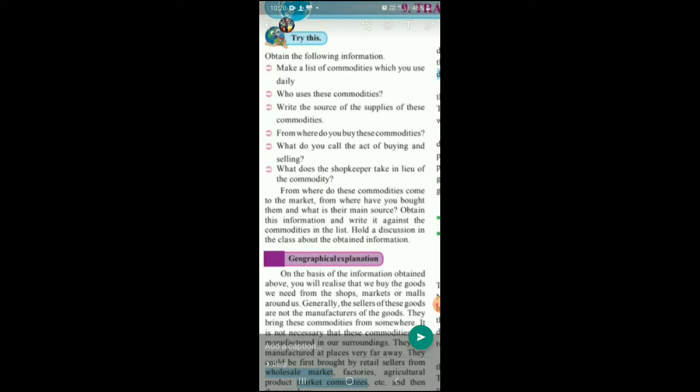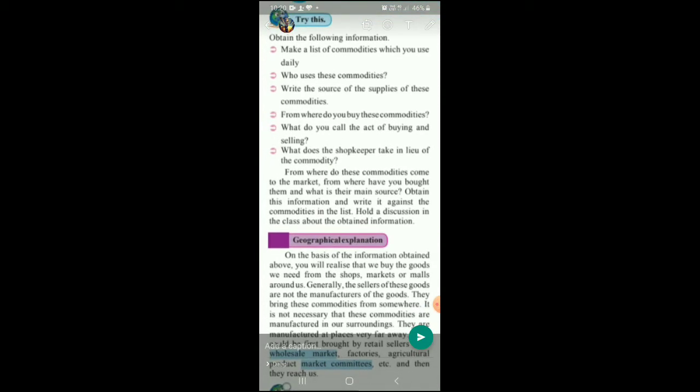What does the shopkeeper take in lieu of the commodity? What do you give to the shopkeeper in exchange? When you buy a pen or when you take the milk from the milkman, you have to give him something in return. What do you give to that person? Of course, money. So the shopkeeper takes money in lieu of the commodity. No one is going to give you things for free. Am I right? So we have answered the questions.